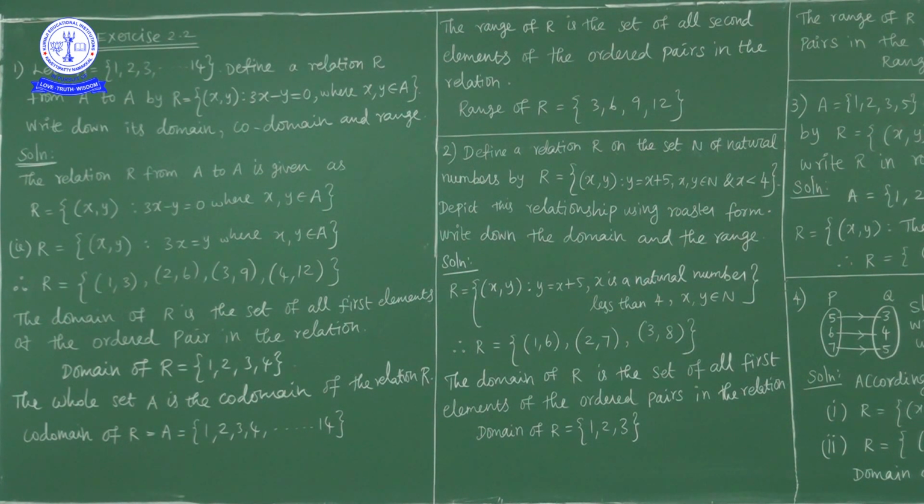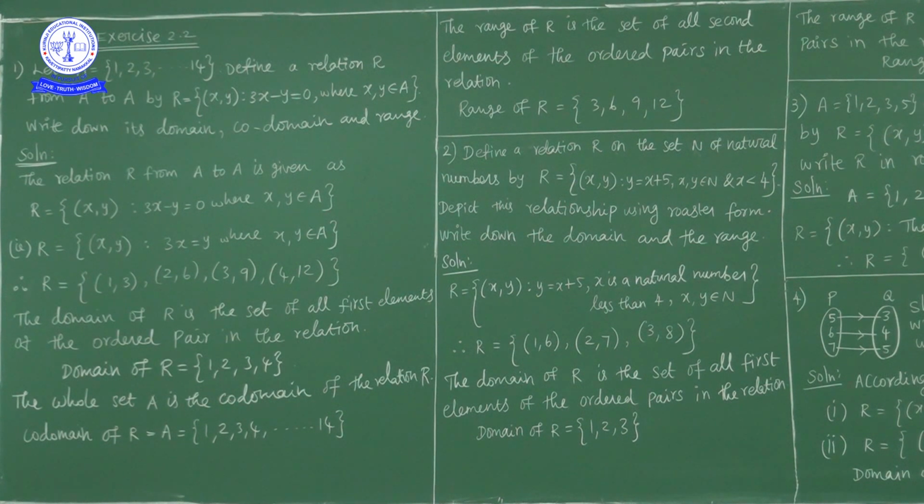Next, third question. Set A contains the elements 1, 2, 3 and 5. Set B contains the elements 4, 6, 9. Define a relation R from A to B. The relation is defined from set A to set B. How is it defined? Relation R is equal to the ordered pair x and y. What is the relation between x and y? The difference between x and y is odd, which means the difference between these two numbers is an odd number, where x belongs to set A and y belongs to set B. Write this relation in roster form.